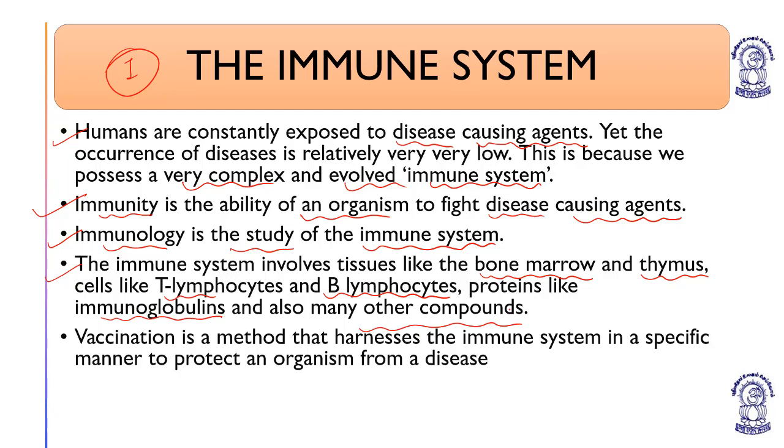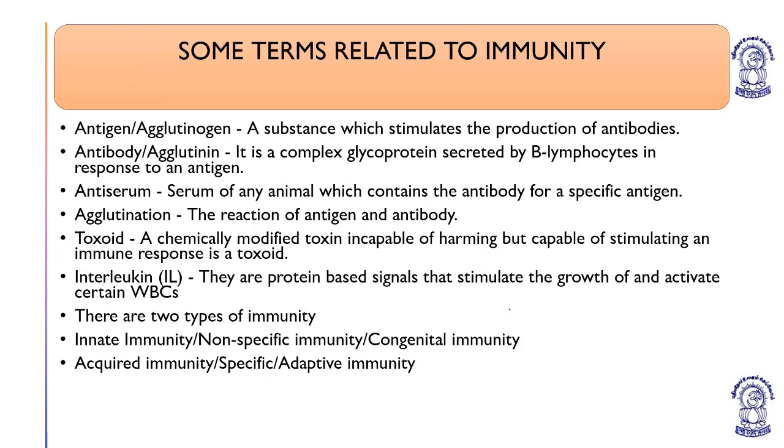Immunology is the study of the immune system. The immune system involves tissues like bone marrow, thymus, cells like T lymphocytes and B lymphocytes, proteins like immunoglobulins, and many other compounds. Vaccination is a method that harnesses the immune system in a specific manner to protect an organism from disease. Understood? So now coming next, there are some terms related to immunity.